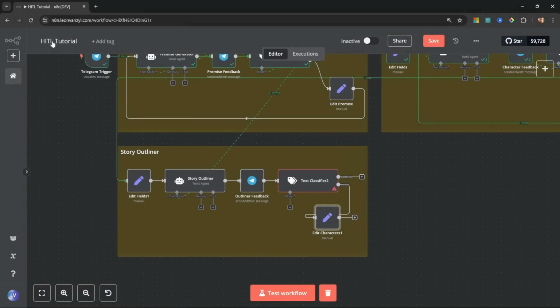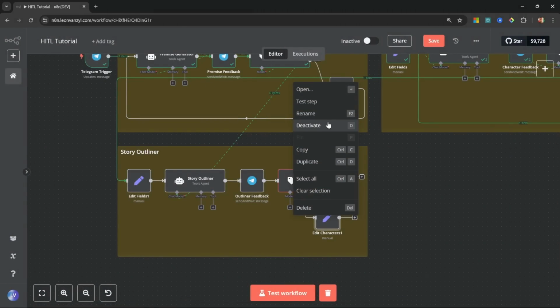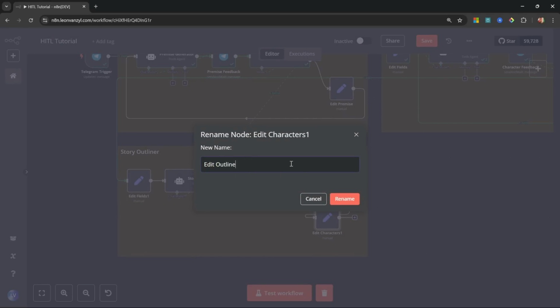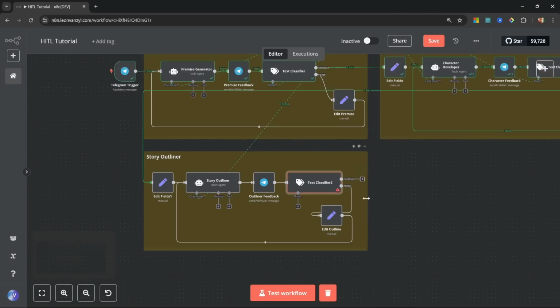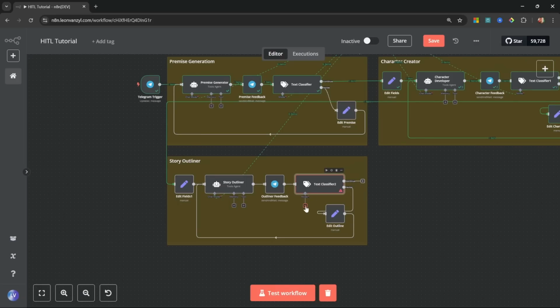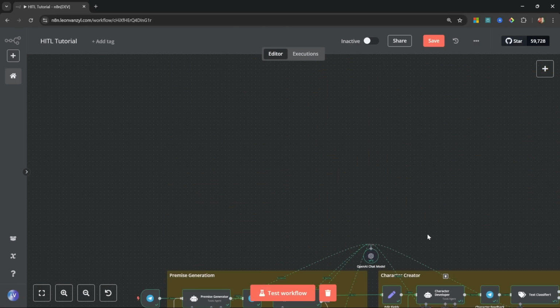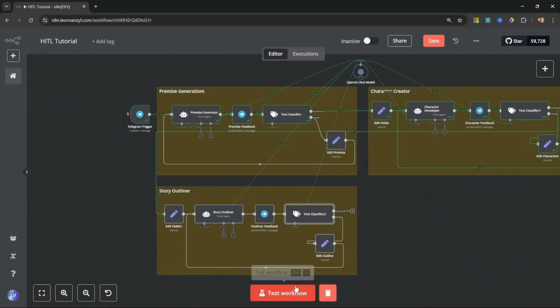Cool. So let's go back to the canvas. Let's also rename this node to edit outline. And let's attach this node to our story outliner agent. And of course, our text classifier also needs to be added to a large language model. Awesome. Let's go ahead and test this.